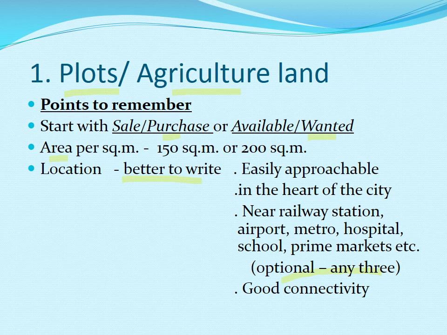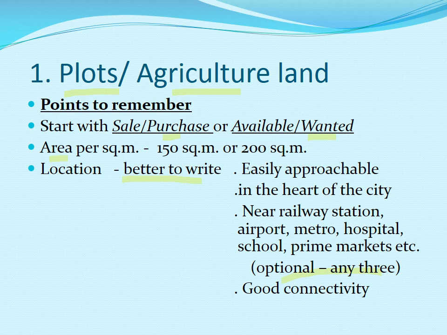Okay, so it is the beginning, and now what should be the key point? First of all, you should mention the area per square meter, like a 150 square meter plot, a 200 square meter plot, or square feet. So you have to write down the area with its unit. Second one is location, where your plot is located.